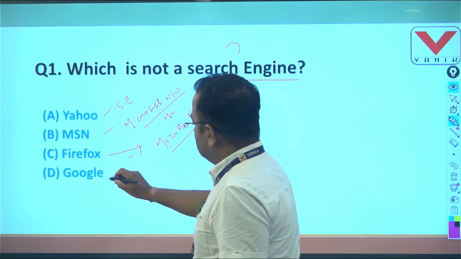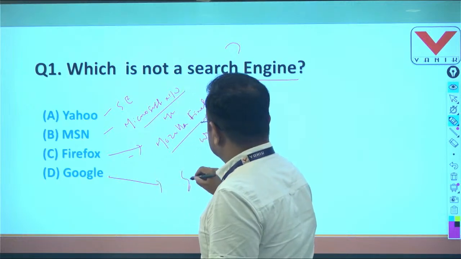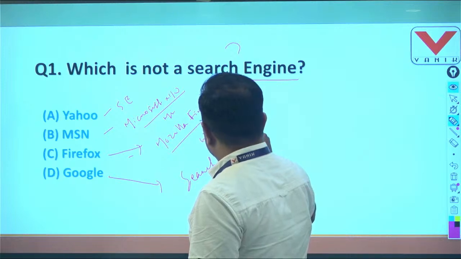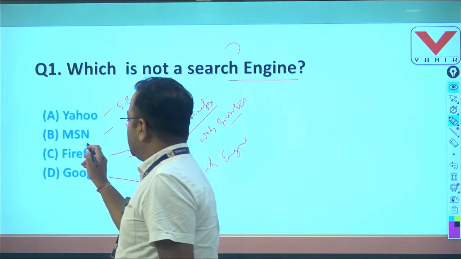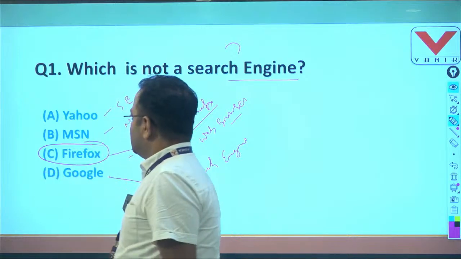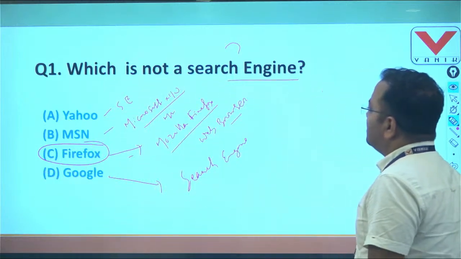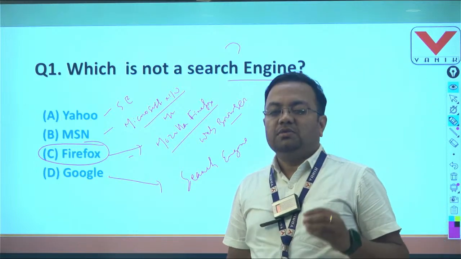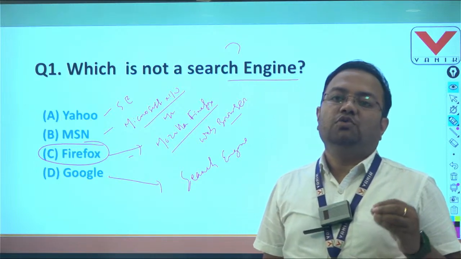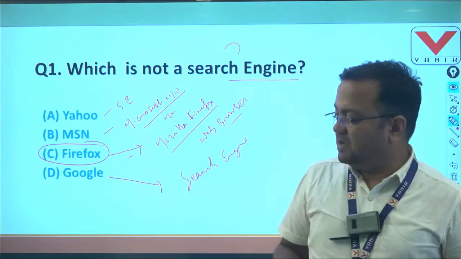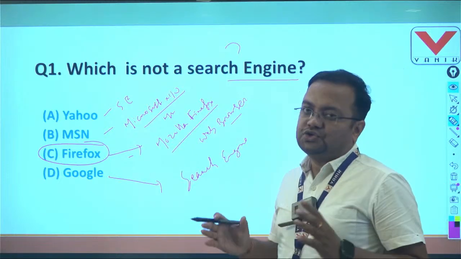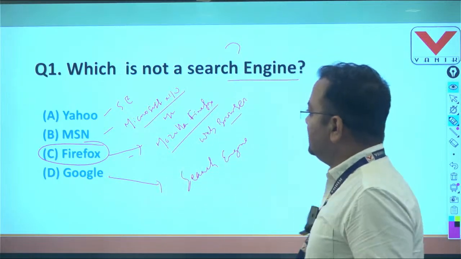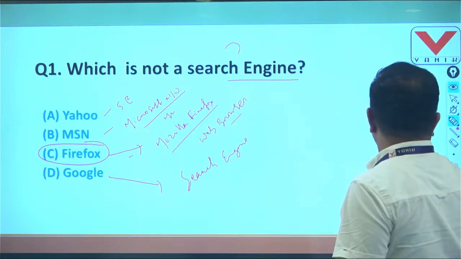And Google is a popular search engine. So here the option is C, Firefox, it is a browser. As per the question, which is not a search engine, the answer is Mozilla Firefox, because it is a web browser, while Yahoo, MSN and Google are all search engines. So students, clear? Then goes to question number 2.